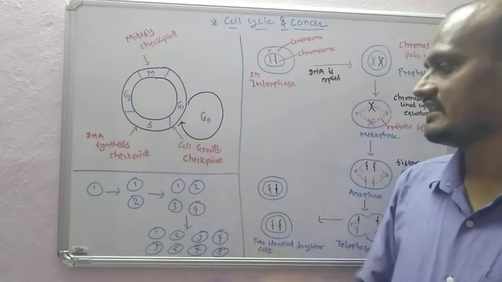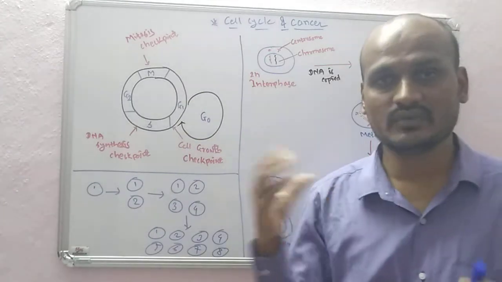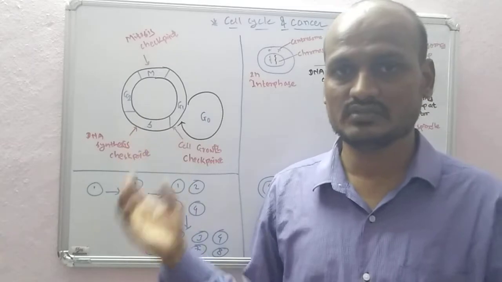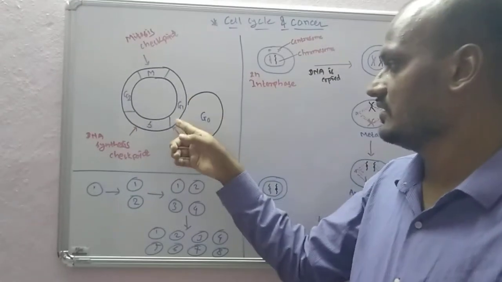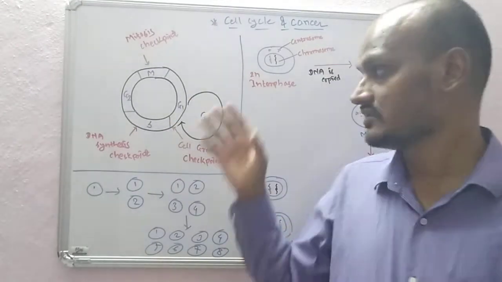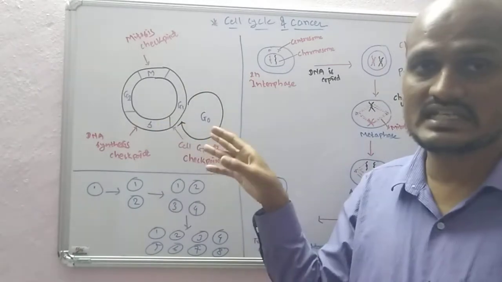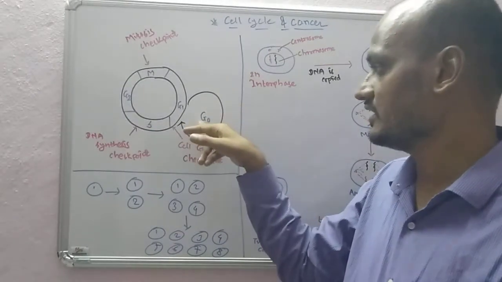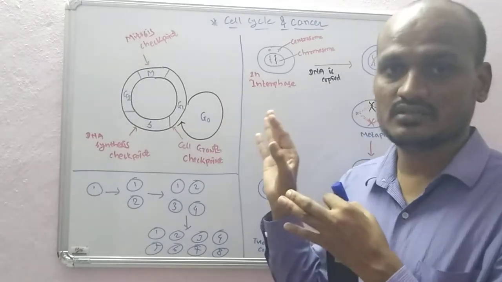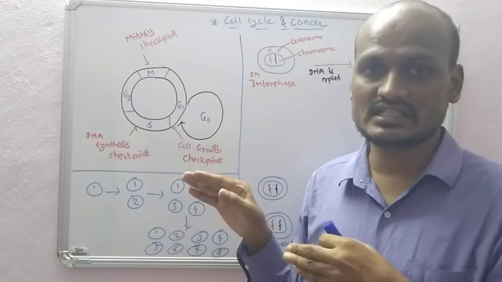So what happens is that once these cells want to divide, they will grow in size. Till a particular size is reached, it doesn't go from G1 to S phase. If the size is less than the intended size, it will go into the G0 phase and be in the resting stage.